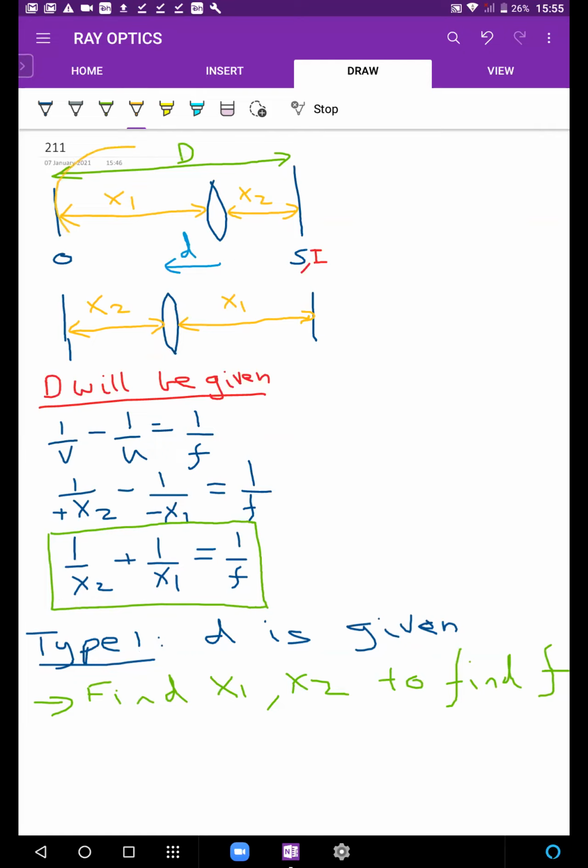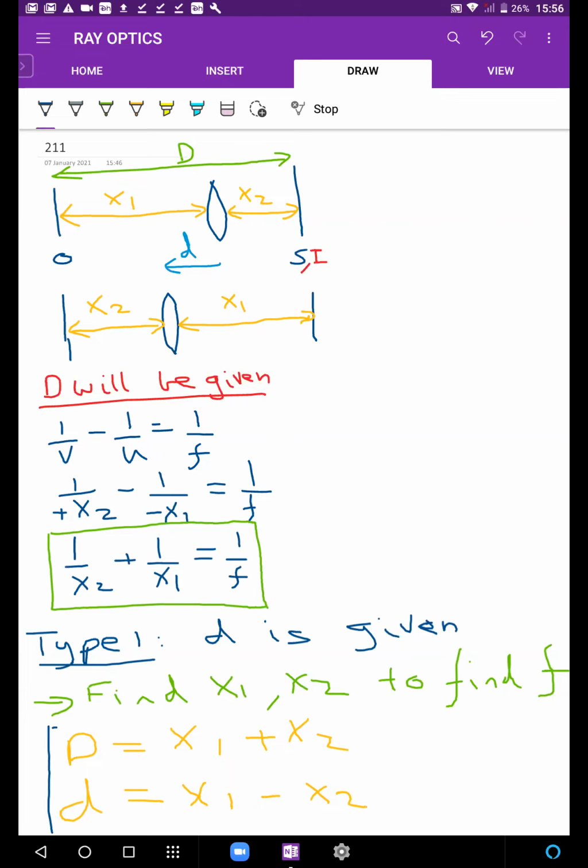You can observe that capital D is x1 plus x2, right? And then small d, some of you are already saying this, seems to be x1 minus x2, and you can solve simultaneously.